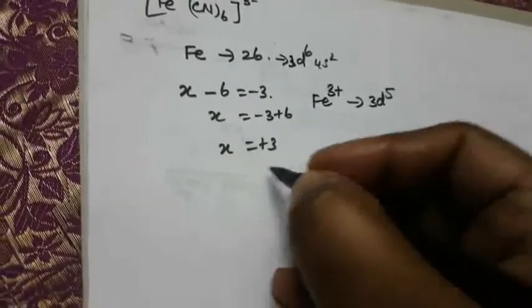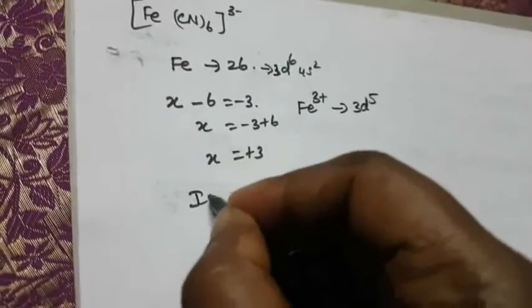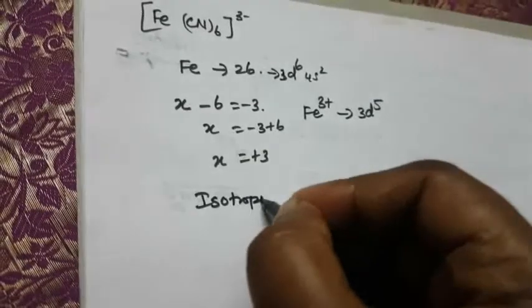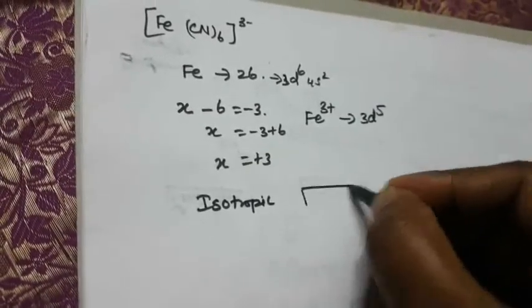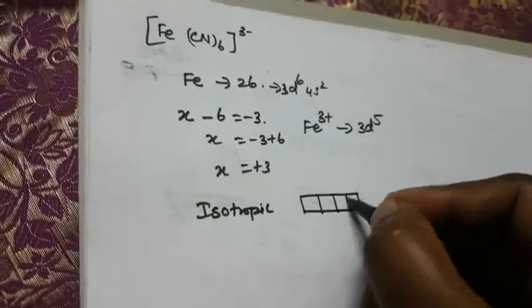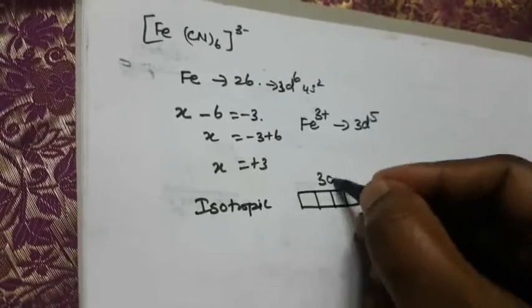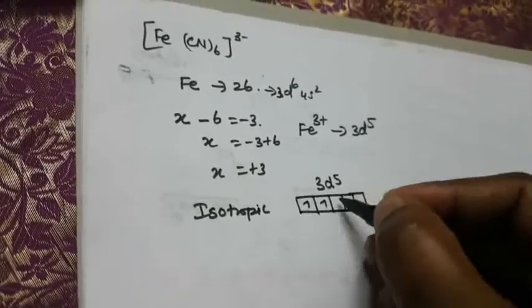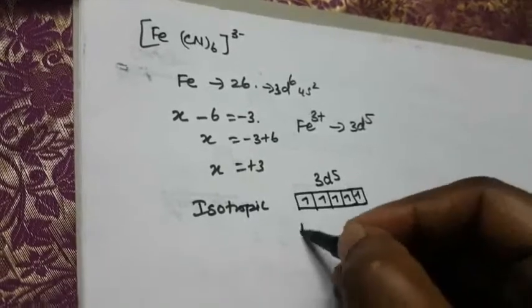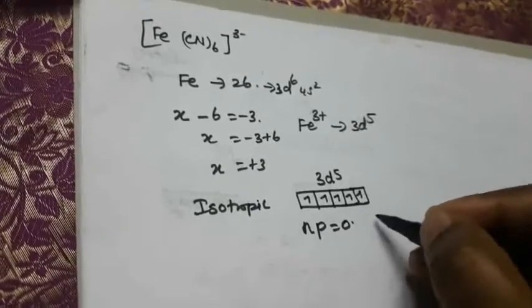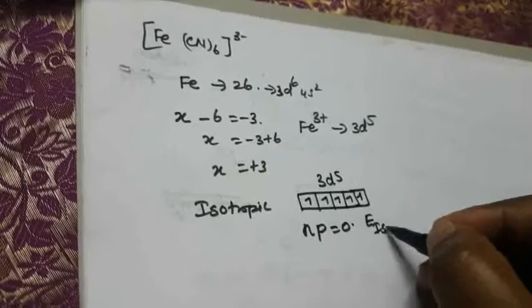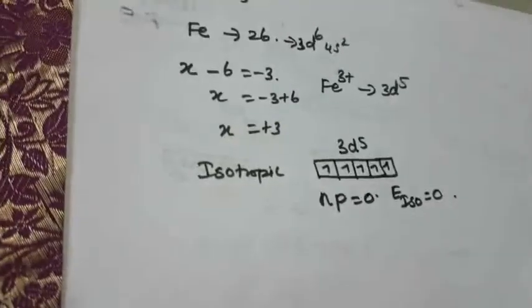So first is the isotropic field. That is 5 unpaired electrons, right? 3d5, one each. The number of paired electrons equals 0, so the isotropic field is also 0. First, you write this one.